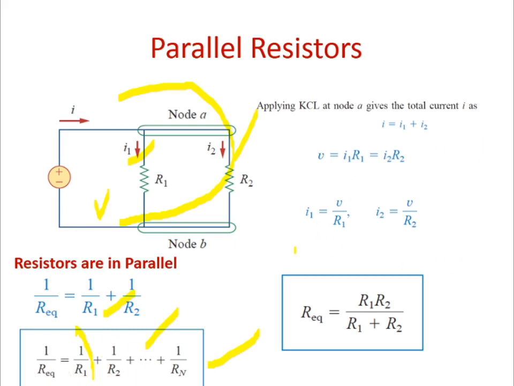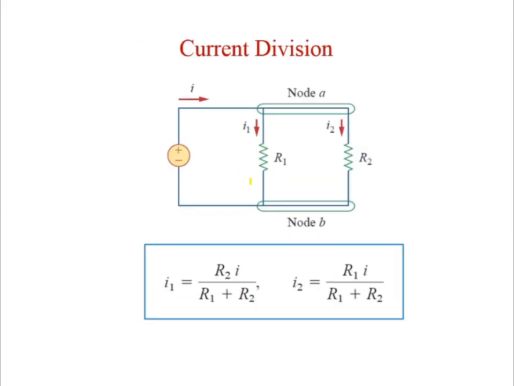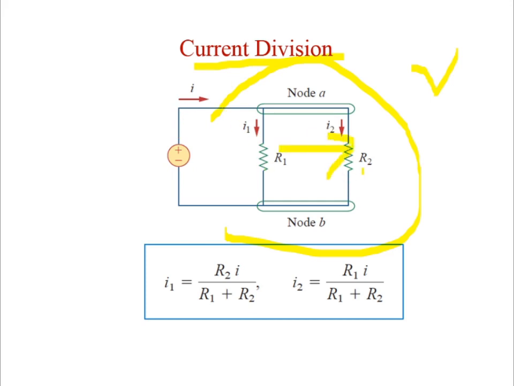Now we will go for the current division rule. What is the current division rule? I told you previously the voltage is the same and the current is different, so I need to calculate the current in each individual element. How will you find it? Very simple. The total current is I. You have to look for the opposite resistor. What is the opposite resistor? R2. R2 divided by R1 plus R2, into your total current, gives you the I1 current.